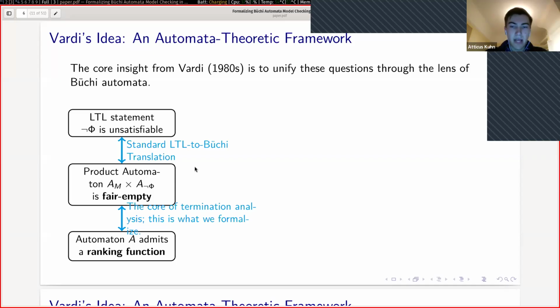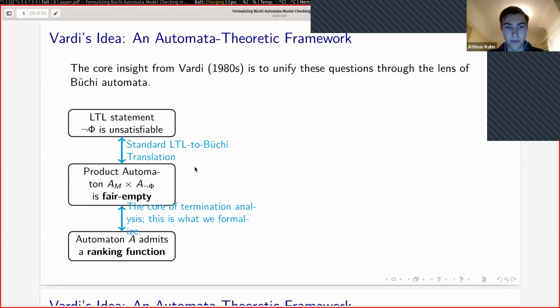And then we have another equivalence, which is to say that this is equivalent to saying that the automata A admits a ranking function. Intuitively, and I'll get into this a bit more later, you can think of a ranking function as being an upper bound on the number of visits to the fair set.